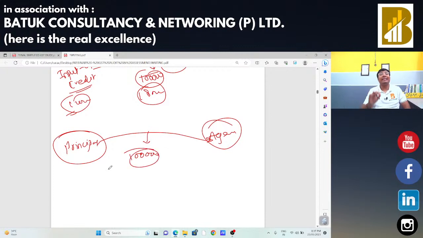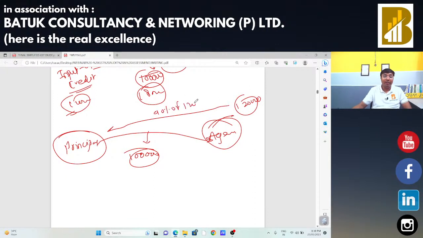In that case, we may take that 1 lakh rupees as the value of supply. Second option is that suppose that agent is going to further sell that product for 1,20,000 rupees. In that case, we may take the value of supply as 90% of 1,20,000 rupees in the hand of the principal. So these two options are available.